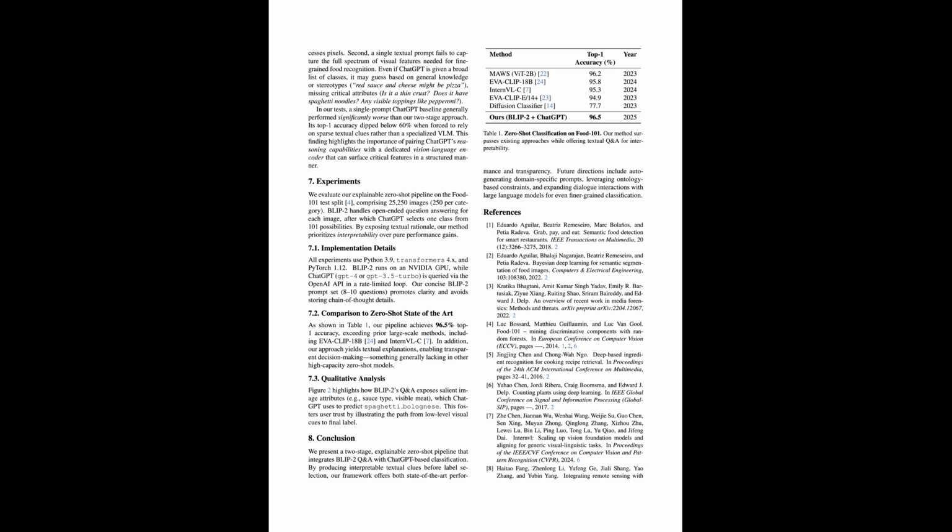The second baseline is a single-prompt ChatGPT setup. Here, the language model sees only a short text description of the image. It must guess a class without detailed structured question and answer context. Without a dedicated vision encoder and rich prompts, its performance drops. In contrast, our BLIP-2 plus ChatGPT pipeline performs much better.